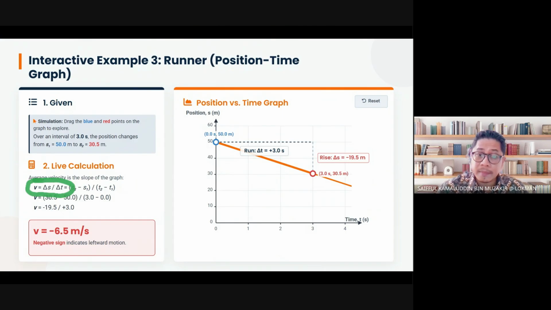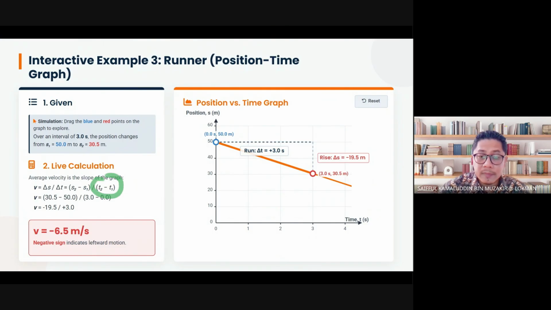And how about the time? Time starts from 0 just now until 3 seconds, which we discussed in the question. So our delta t is the final time minus the initial time. The difference of the time is 3 seconds. So T2 minus T1.